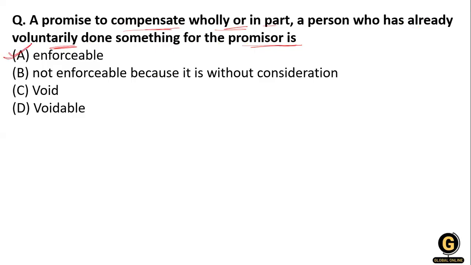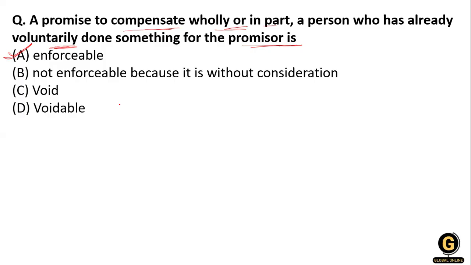Yes, it is enforceable. You know that an agreement without consideration is not applied over here. If the agreement is without consideration, it is void, unless it is written or registered, or is a promise to compensate for something done, or a promise to pay a debt barred by the law of limitation.